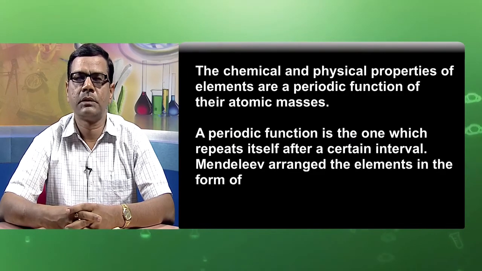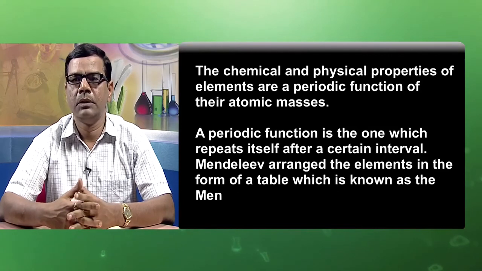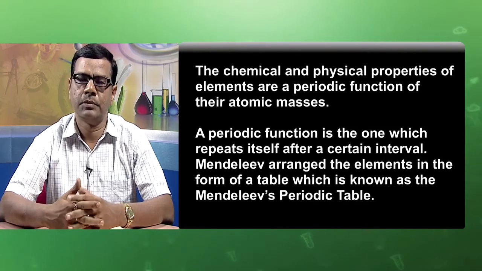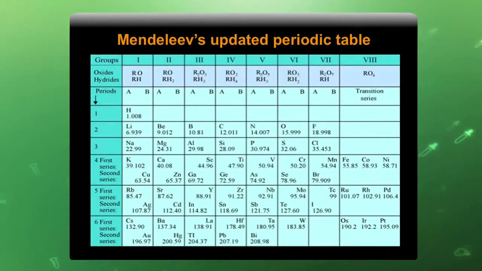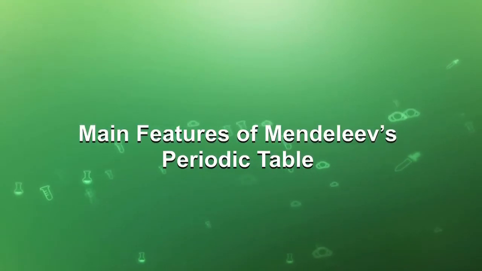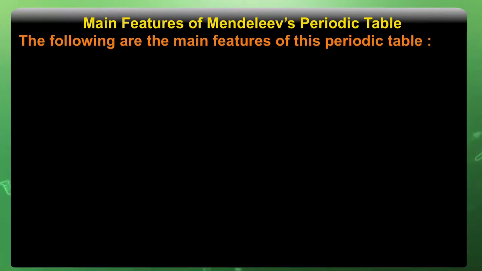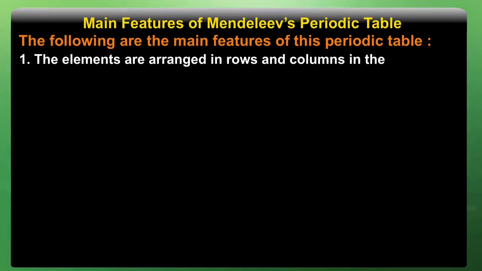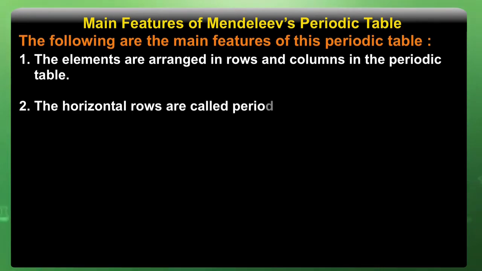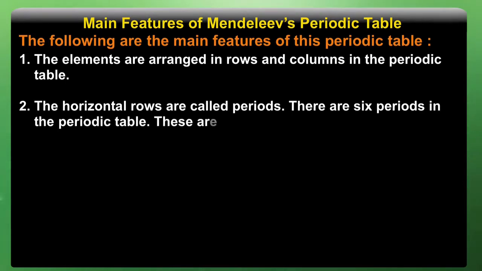Mendeleev arranged the elements in the form of a table, which is known as Mendeleev's periodic table. This is the initial periodic table given by Mendeleev. The main features of Mendeleev's periodic table. Following are the main features of this periodic table. The elements are arranged in rows and columns in the periodic table. This was the first time when a chemist tried to arrange the elements in the form of rows and columns. The horizontal rows are called periods. There are 6 periods in the periodic table.